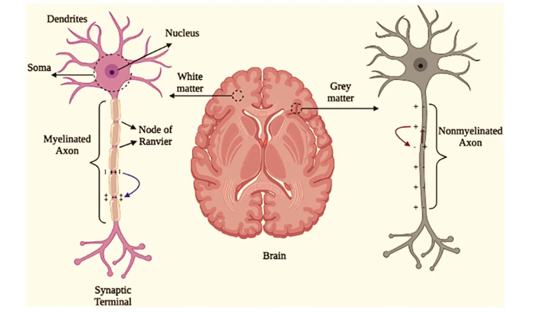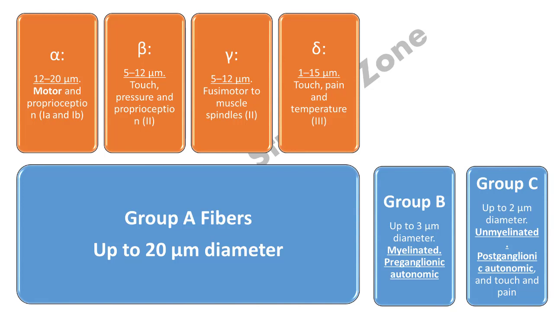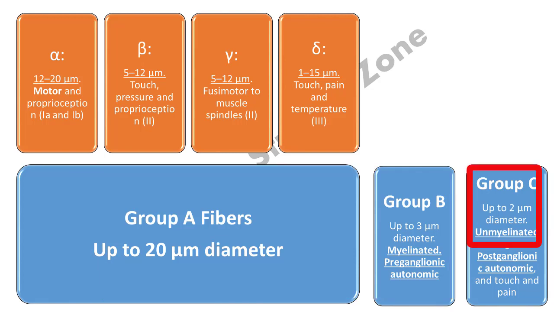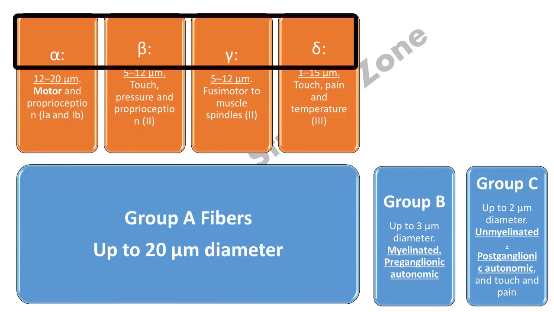Here you can see the classification of peripheral nerve fibers. There are three types of fibers: A, B, and C. A and B fibers are myelinated fibers, while C fibers are unmyelinated. Group A fibers are further divided into alpha, beta, gamma, and delta fibers, depending upon their external diameter.